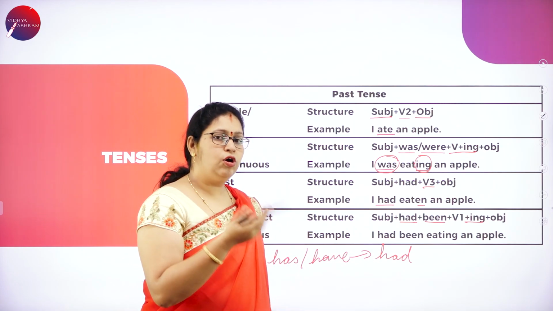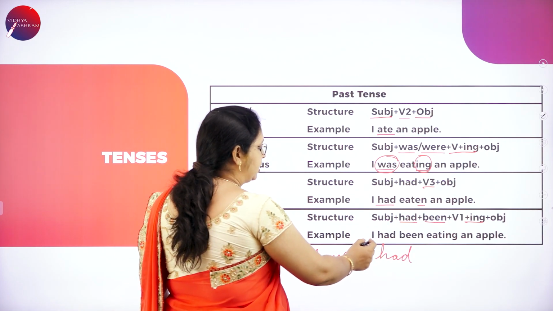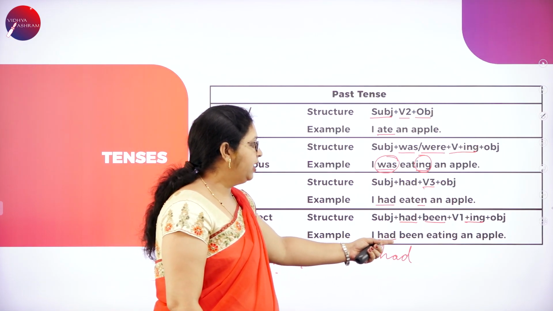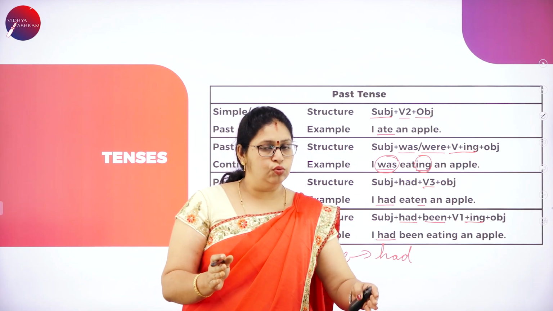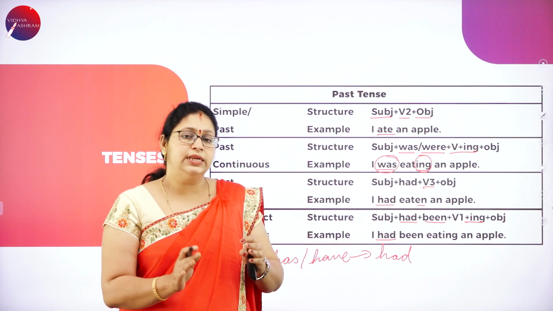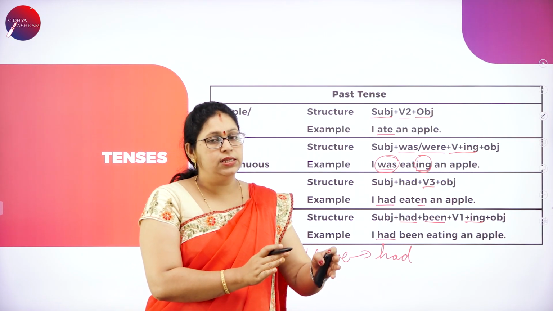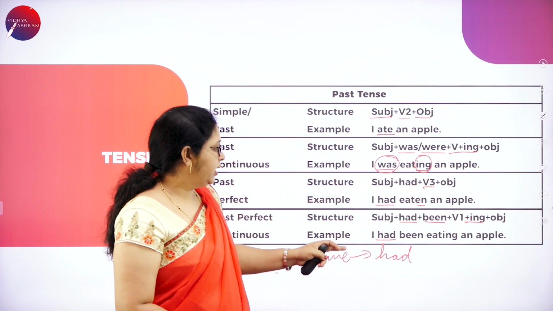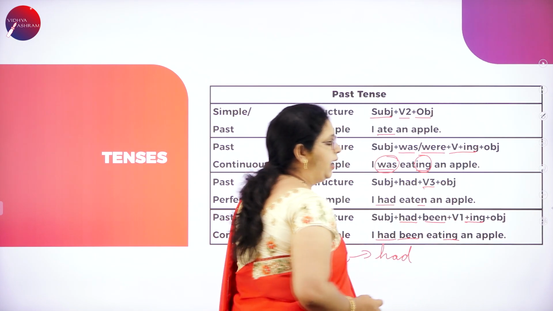Present, past or future, we use been plus ing. As I told, had is the past tense of both has and have. I had been eating for a particular time from to. I had been eating an apple. I had been traveling for 2 years. So it is a continuous tense and continuous action which already happened. To indicate that, we use I had been eating an apple.